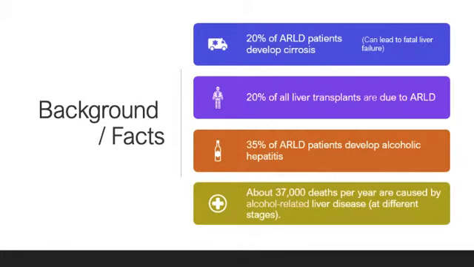Some background facts of ARLD. 20% of ARLD patients will develop cirrhosis. This typically occurs after 10 years of developing the disease. 20% of all liver transplants are due to ARLD. 35% of ARLD patients develop alcoholic hepatitis, which is that second stage, the beginning of the irreversible part of the disease. And about 37,000 deaths per year are caused by alcohol-related liver disease, and this is at any point during the 4 subcategories or 4 stages.